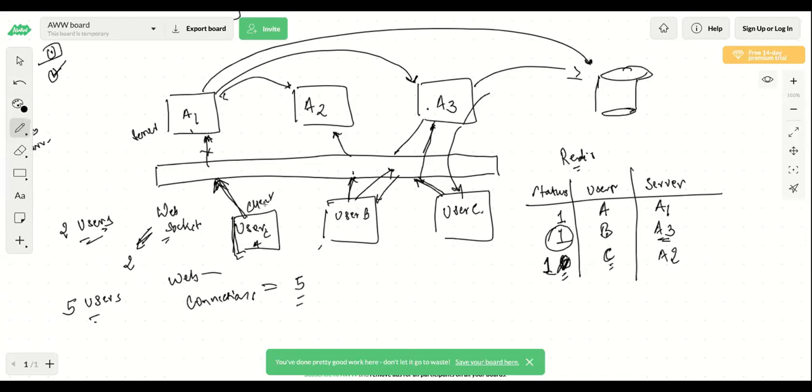So there is 1 WebSocket connection for a particular user. Please try to focus on these points and don't misunderstand it, right? I hope everyone got it, why there are 2 WebSocket connections and why there are 5 WebSocket connections. Because each client is interacting with one of the servers here, right? So that's why there is a WebSocket connection between this and this.